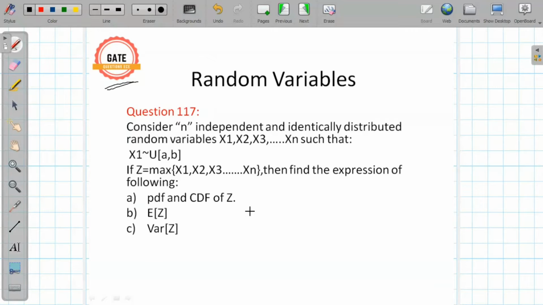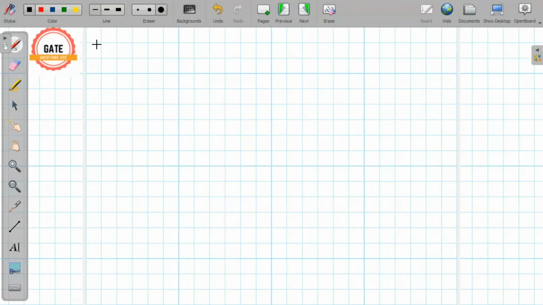We have done a similar question, question number 116, but in that question x1 was uniformly distributed over 0 to 1, and I gave the practice question also in which x1 was uniformly distributed over -1 to 1. So following the same method that we used in that question, we will solve this question. In the solution, we will use the formulas that we derived in question number 106 and question number 111. Those who haven't watched those questions, I request them to go and watch them first, and only after that proceed to the solution.